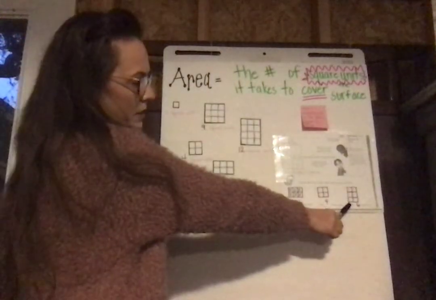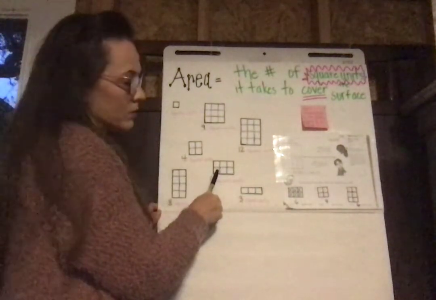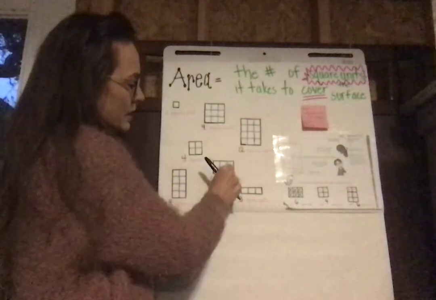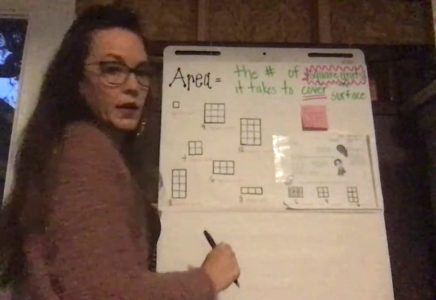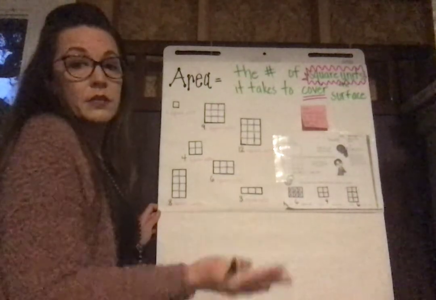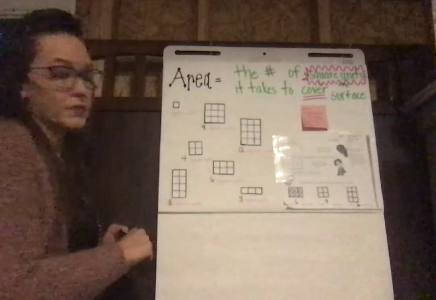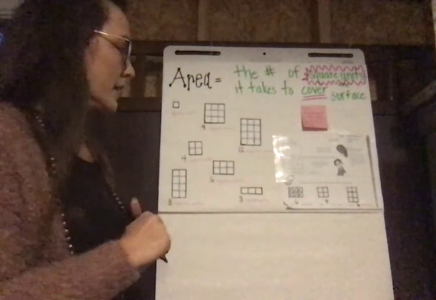Notice how this rectangle looks very similar to this rectangle. The only difference is one's kind of laying on its side and one's standing up. But it has exactly the same area because it covers the exact same amount of space. They both have an area of 6 square units. It doesn't matter which way they're laying.